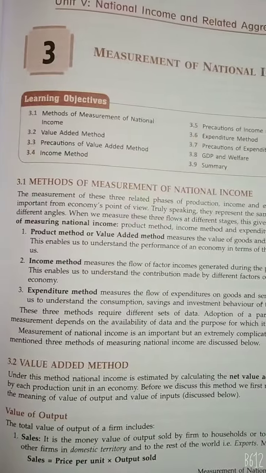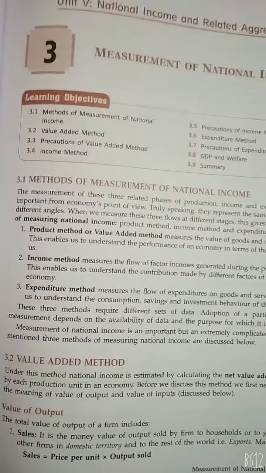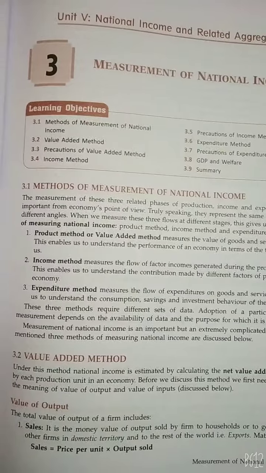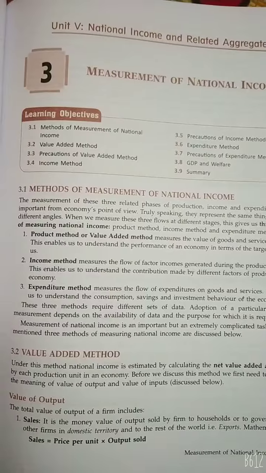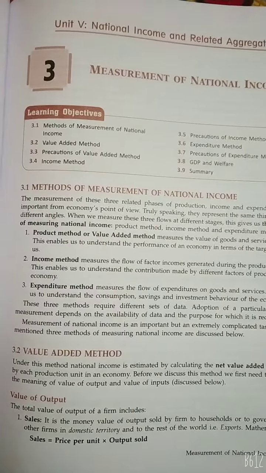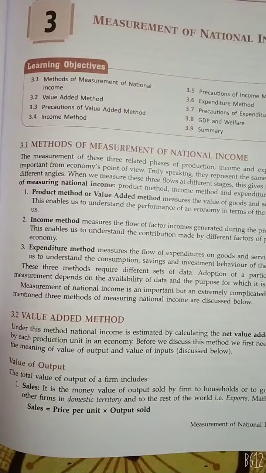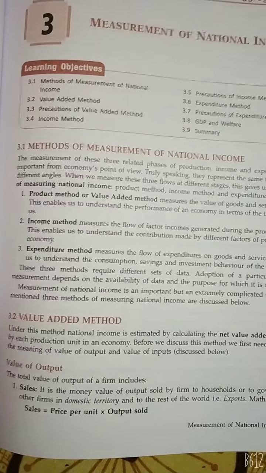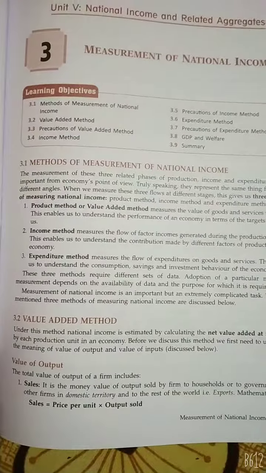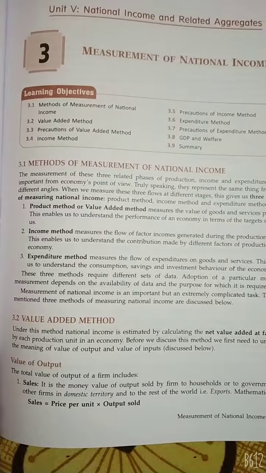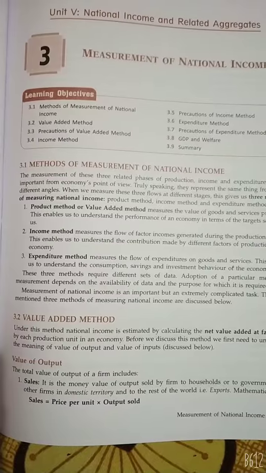Under this method, national income is estimated by calculating the net value added at factor cost by each production unit in an economy. Before we discuss this, we first understand the meaning of value of output and value of input. The value of output means the total value of output of a firm, including first sale. What is sale? It is the value of output sold by a firm to a household, to the government, or to other firms in the domestic territory, and to the rest of the world.